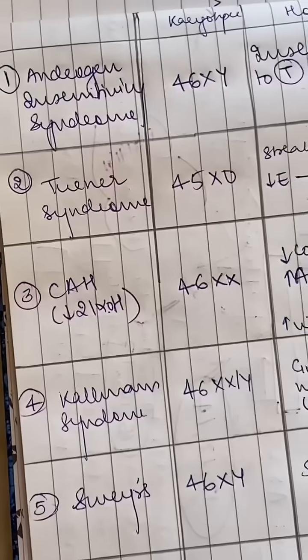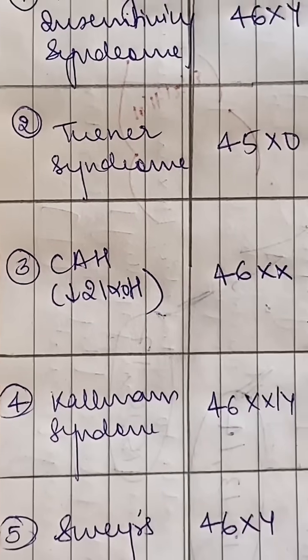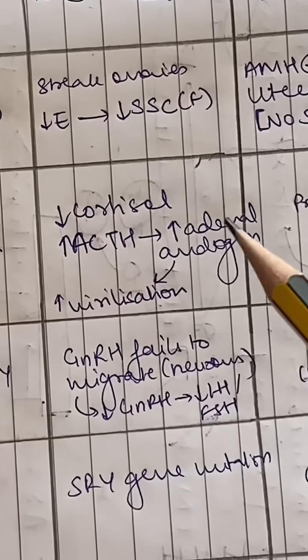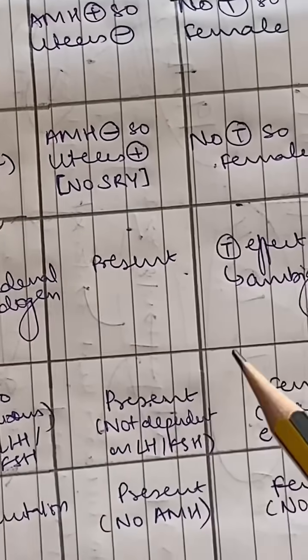Now, what if there is excess of adrenal androgens? This is seen in congenital adrenal hyperplasia. Let's assume a female karyotype. Cortisol is reduced, ACTH increases, that is why adrenal androgens are increased, and there is virilization of females. Uterus is obviously present because karyotype is XX.